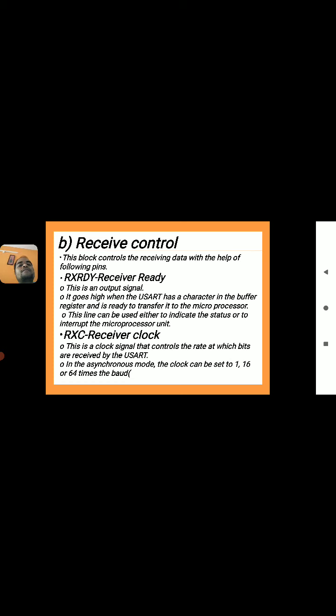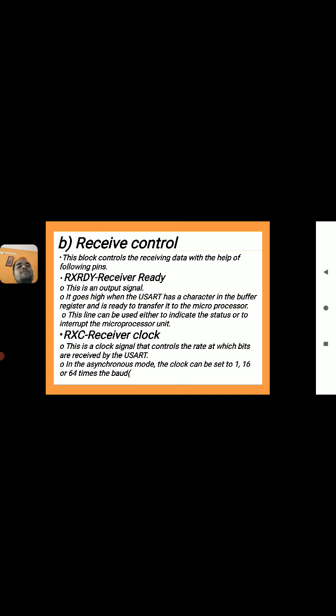It goes high when the USART has a character in the buffer register and is ready to transfer it to the microprocessor. When the buffer is loaded with the received data, this pin goes high, that is receiver ready equals 1. This line can be used either to indicate the status or to interrupt the microprocessor unit. It is the status line of the 8251.